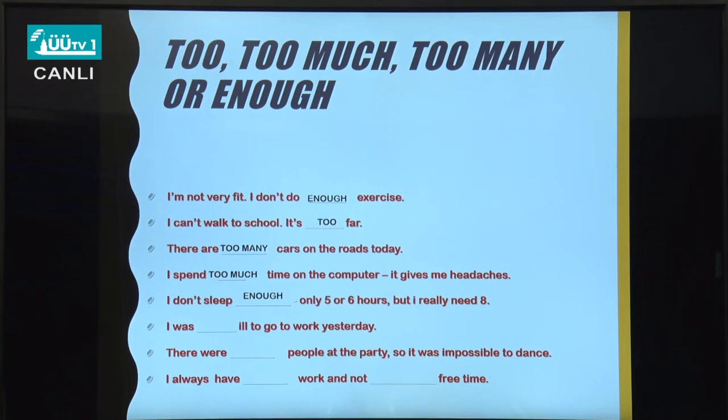Next, I was too ill to go to work yesterday. So we have ill. Ill is an adjective. The sentence is positive. I don't have a noun here, so ill is an adjective. So what should I use? Too. There were too many people at the party, so it was impossible to dance. People, countable noun. Sentence is positive, and you need too many.